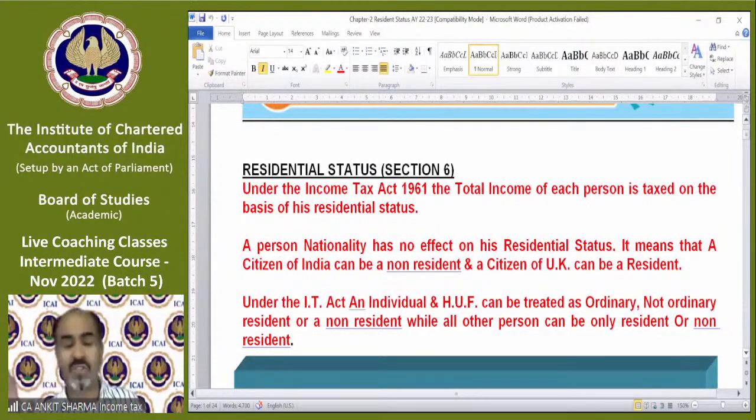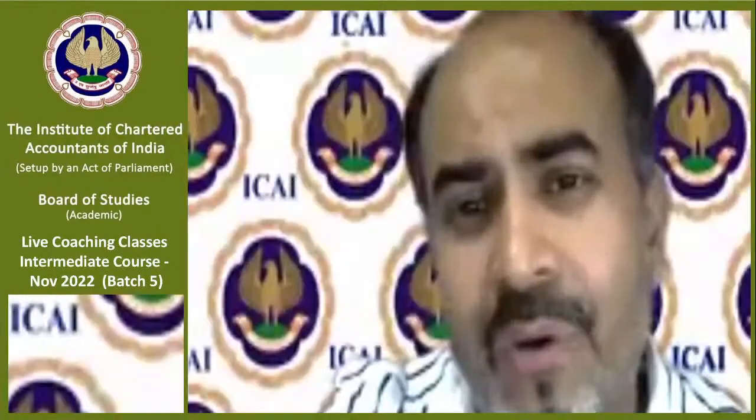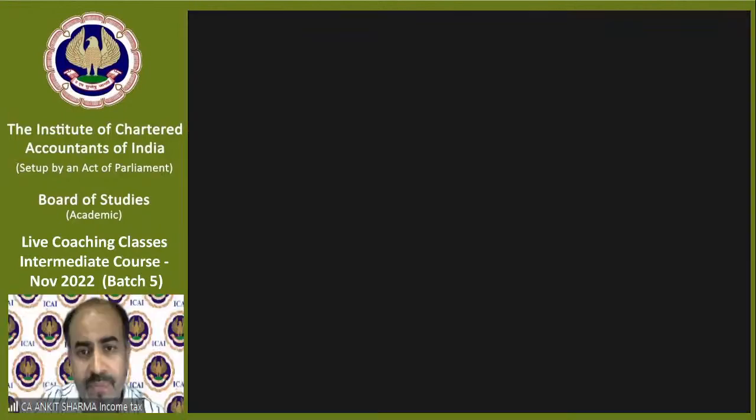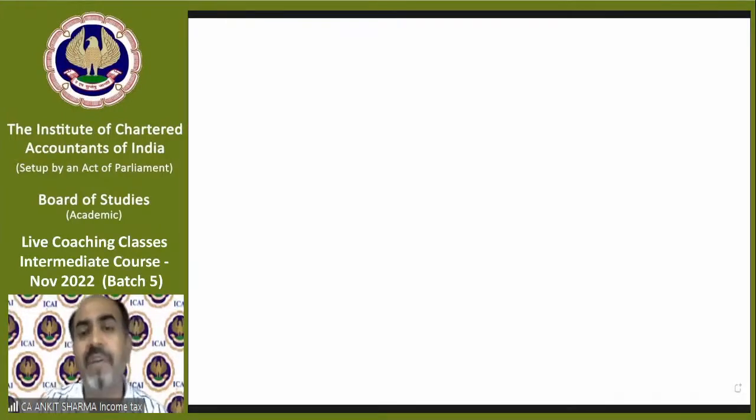And all other persons like company, partnership firm, LLP, etc., either they will be a resident or a non-resident. Understood? When resident, when non-resident, when ordinary, when not ordinary, I'll explain to you. Just relax. Before understanding how to calculate the residential status of a person, we need to understand 2 different concepts. One is how to determine the citizenship of a person, and the other is the concept called person of Indian origin.